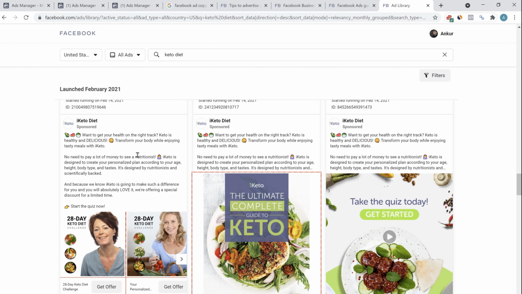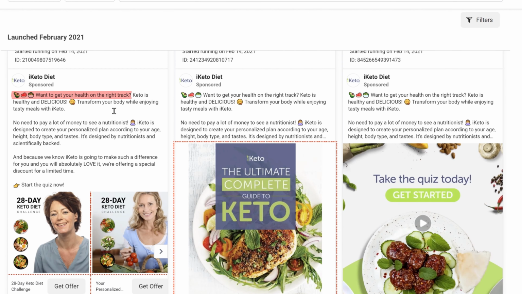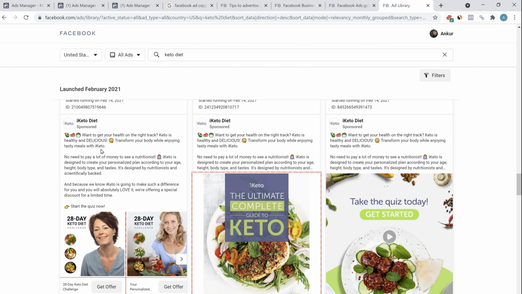Another ad, let's see the text here. Want to get your health on the right track? Yes, everyone wants to be more healthy. Keto is healthy and delicious. Transform your body while enjoying your tasty meals with iKeto. See, one of the biggest difficulties whenever someone tries to follow a healthy diet is the taste of the food. People don't like the taste. People love to enjoy delicious food. So they are targeting the biggest objection people have. Transform your body while enjoying the tasty meals with iKeto. So it's healthy and delicious.